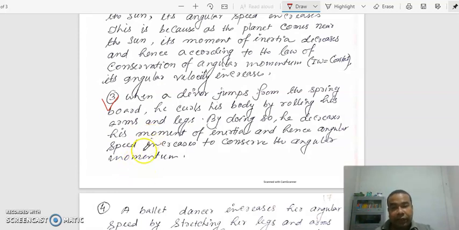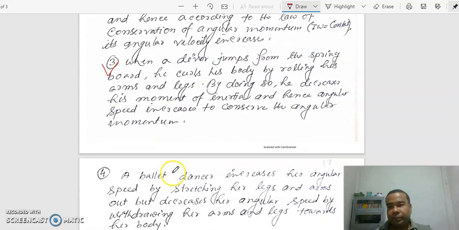Basically, when a diver jumps into the sea, the diver folds their legs and arms. Why is he doing that? To increase the angular velocity, to decrease the moment of inertia, such that the diver can reach the surface of the sea quickly. So it happens to maintain the conservation of angular momentum.